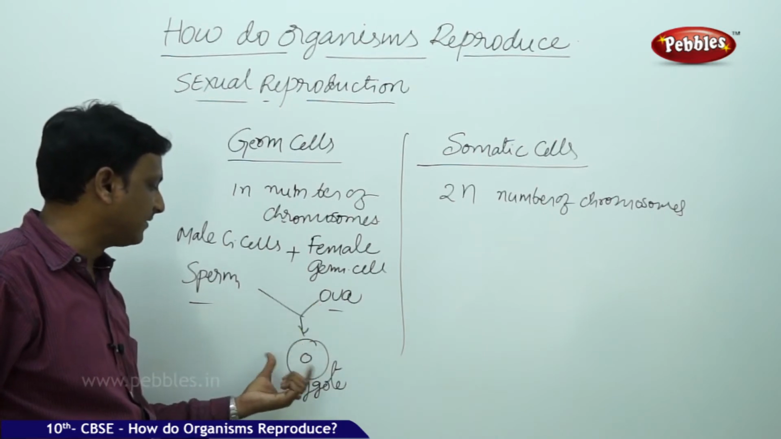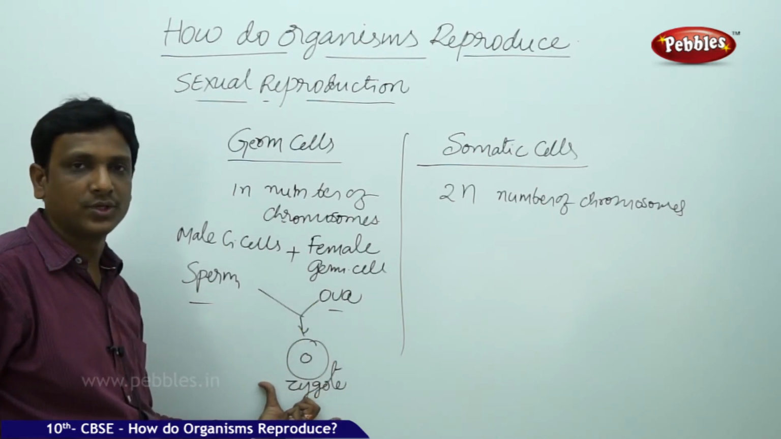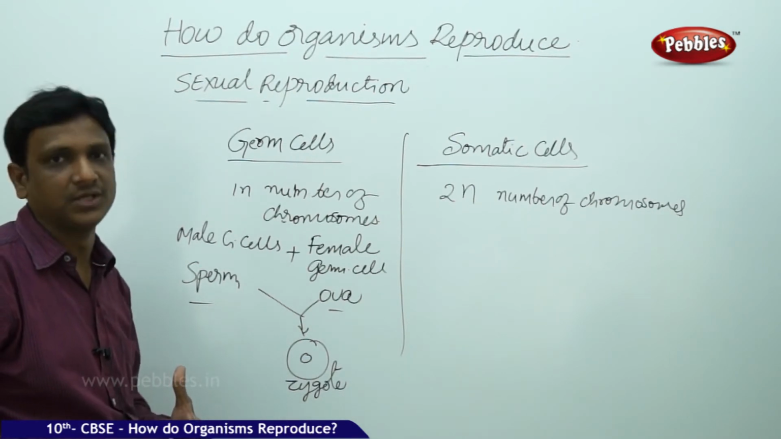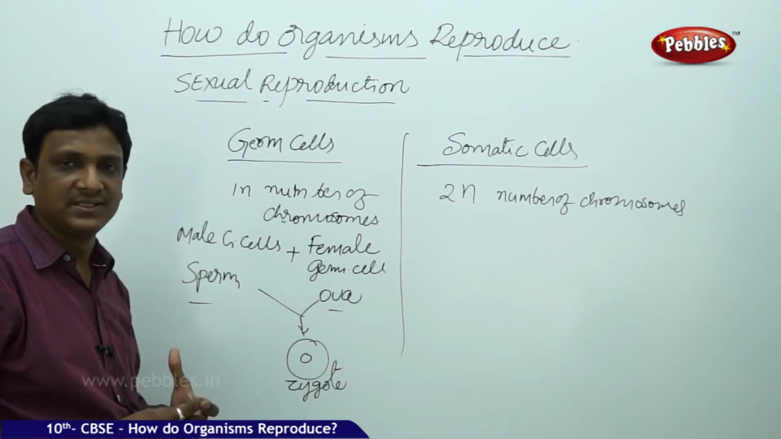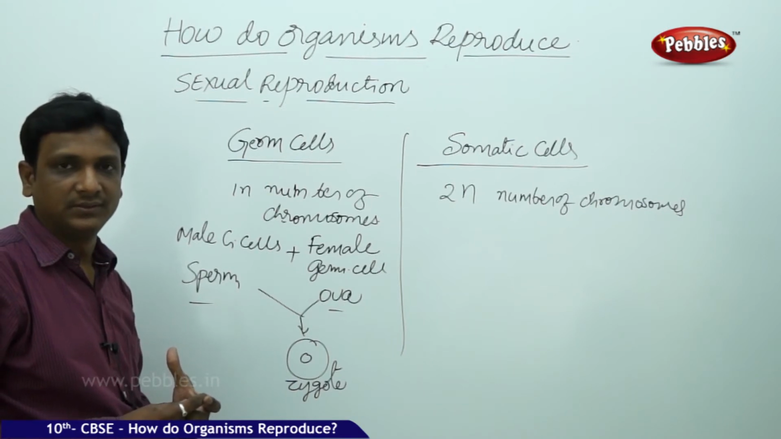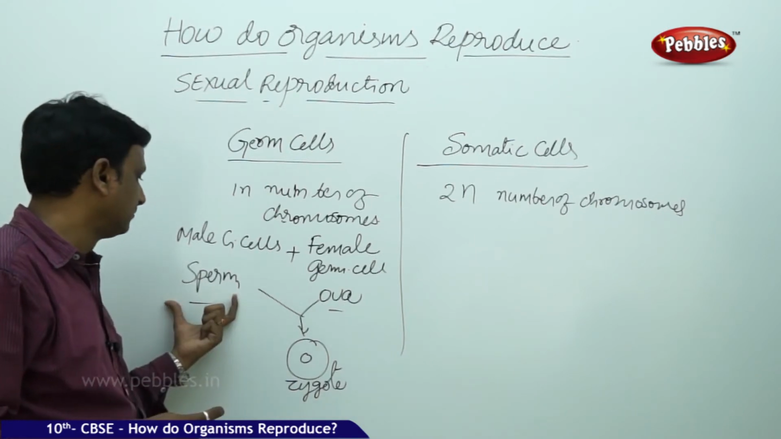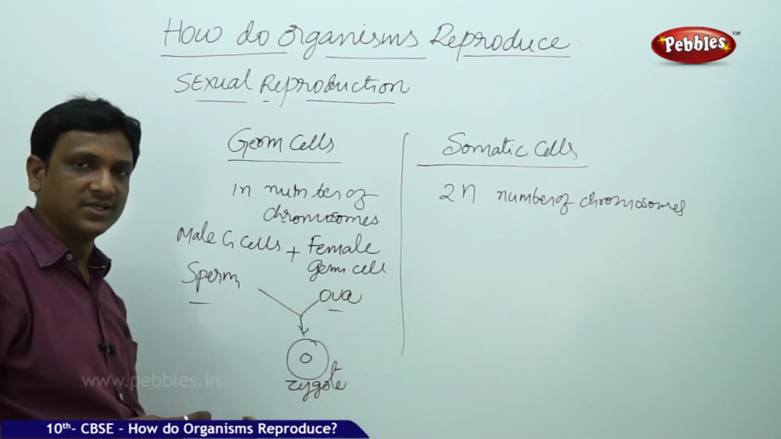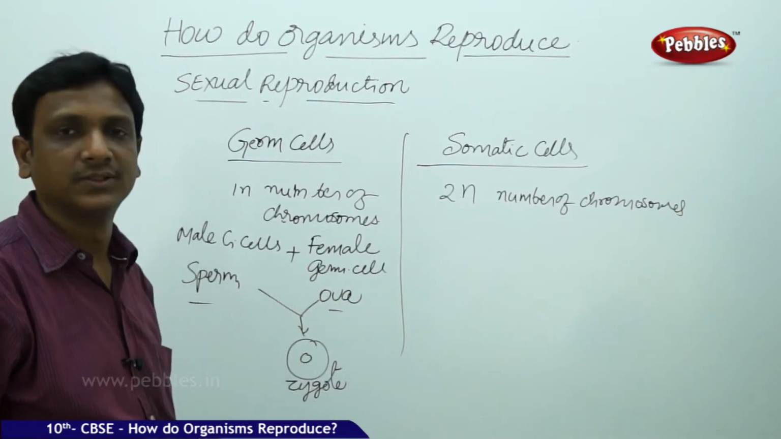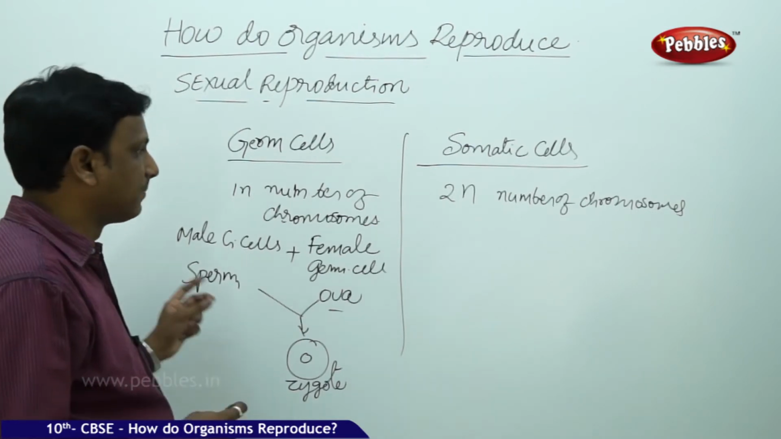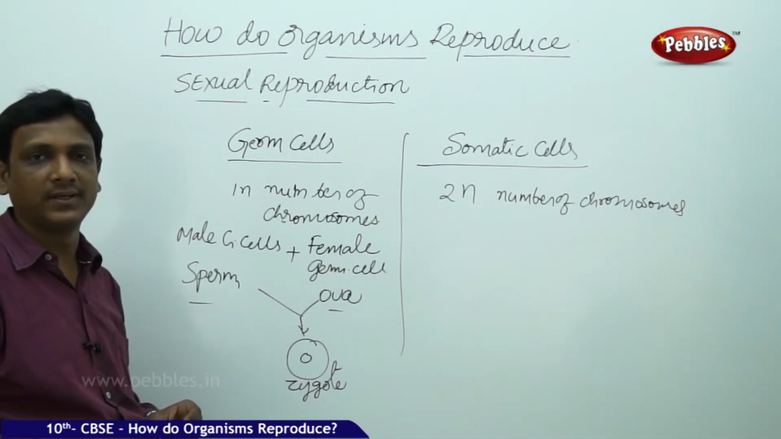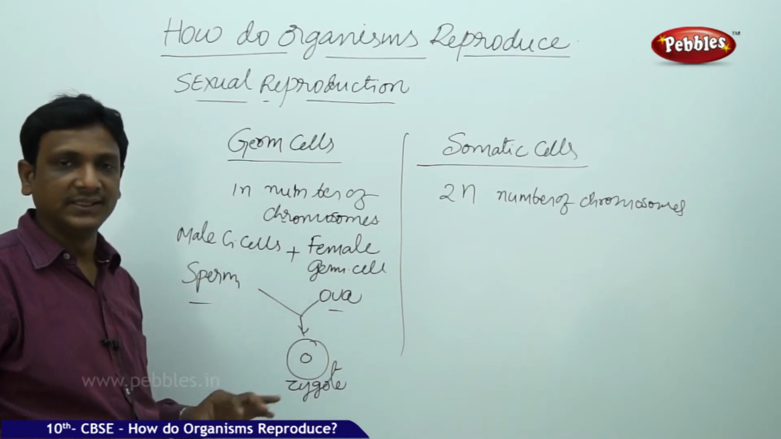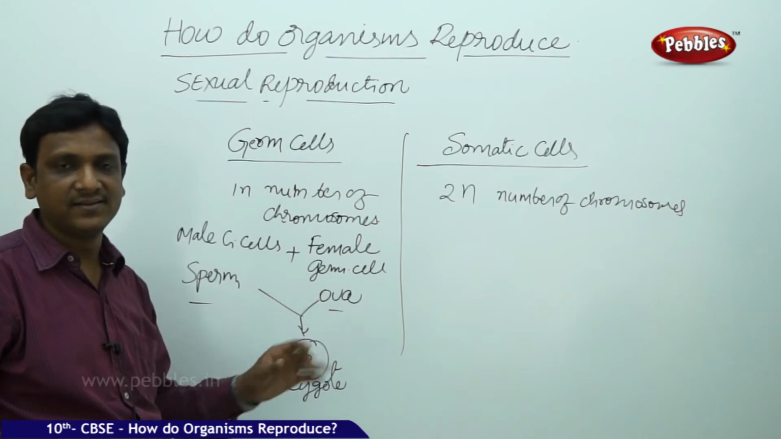And these two together fuse to form zygote. So the fusion is called fertilization. This happens in sexual reproduction. The reproduction in which a male gamete, a sperm cell, fuses with a female gamete to form a zygote is called sexual reproduction. So here it involves the participation of two organisms, male organism and female organism. This kind of reproduction is seen in both plants as well as in animals.